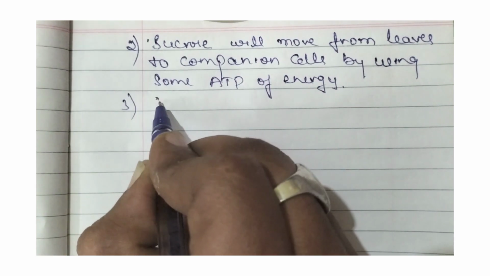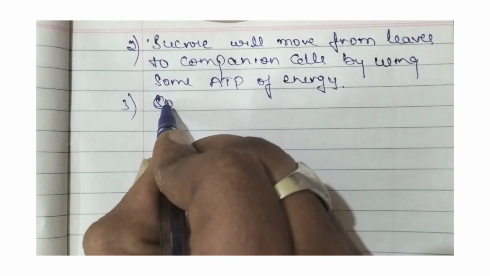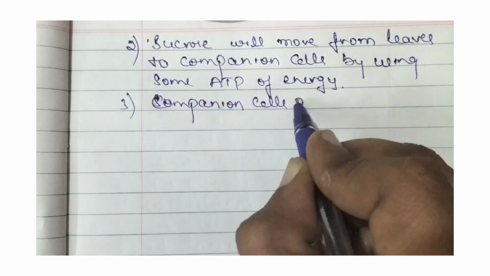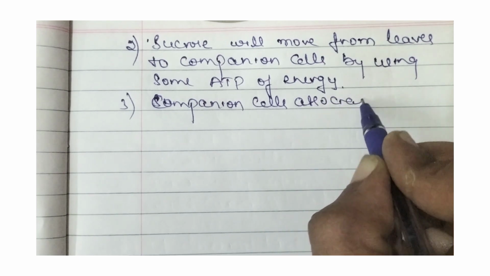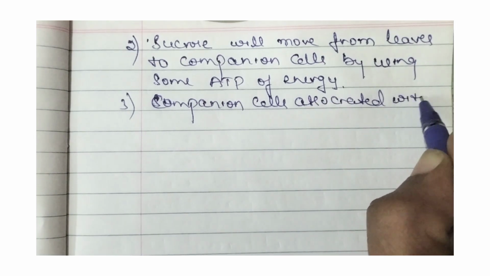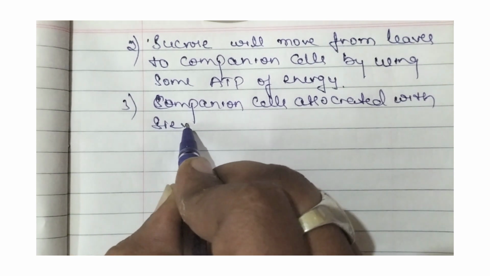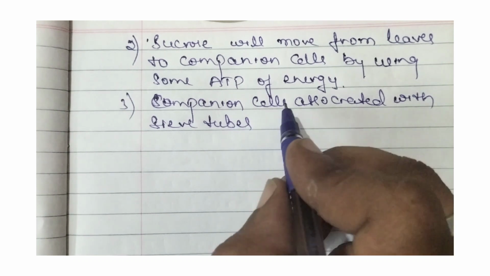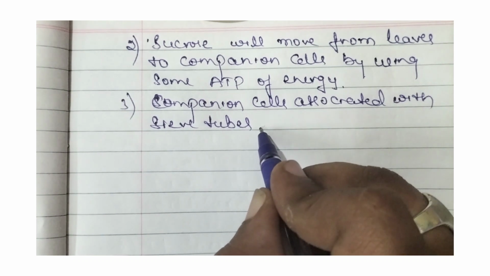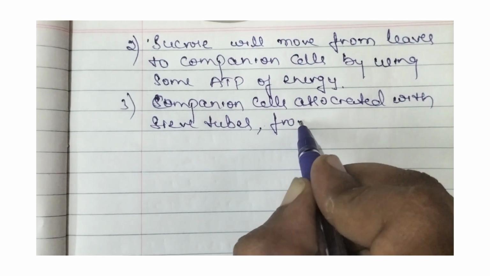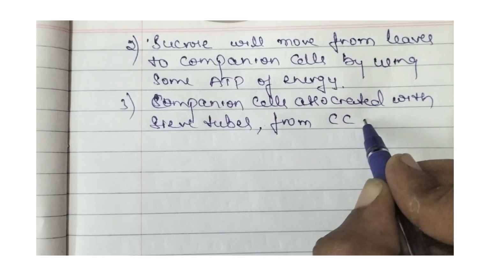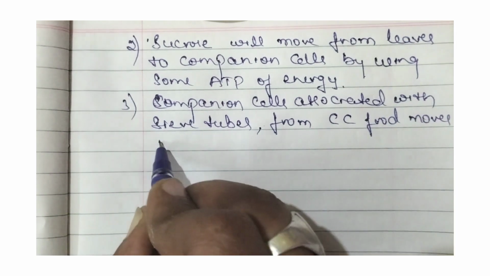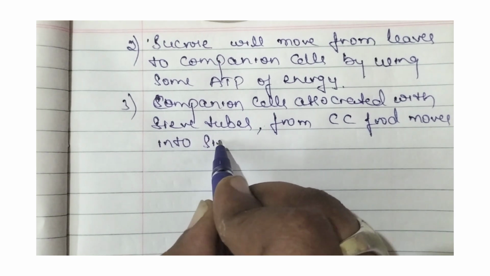Next, companion cells associated with sieve tubes. From companion cells, food moves into sieve tubes.